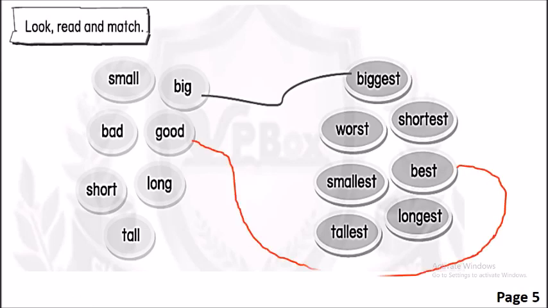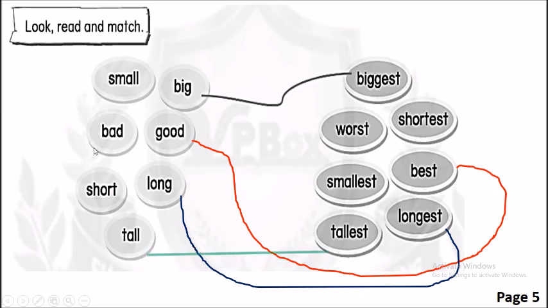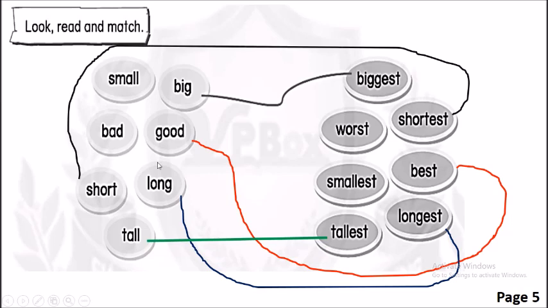Good and best. Long, longest. Tall, tallest. Short, shortest. Bad, worst. Okay, and small? Yes, smallest. Okay, do you correct? Well done.